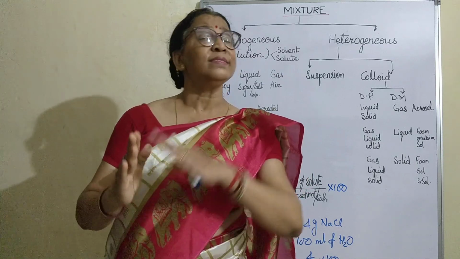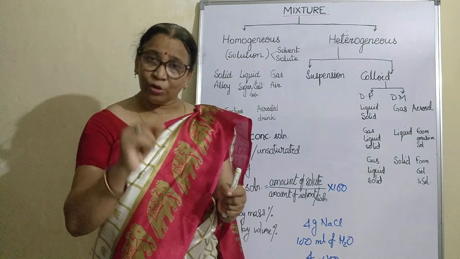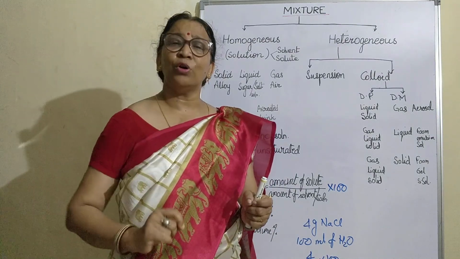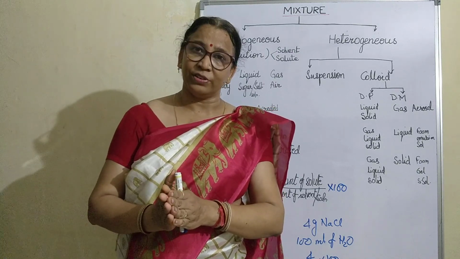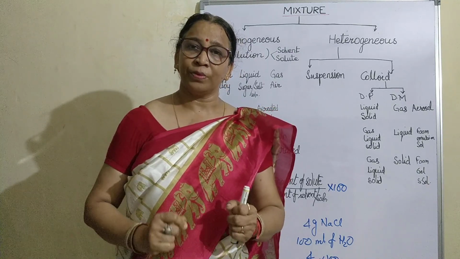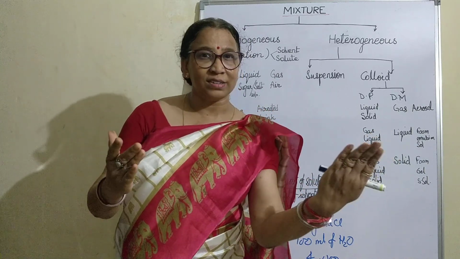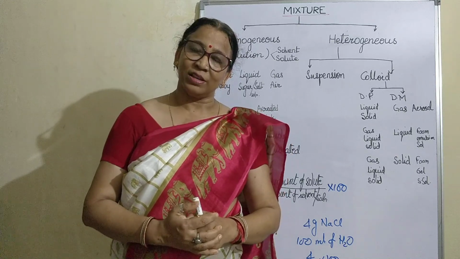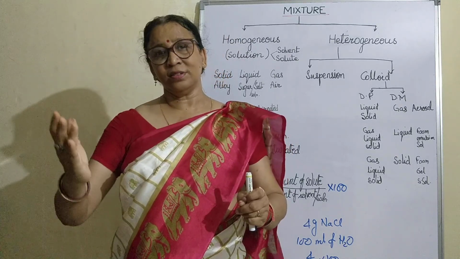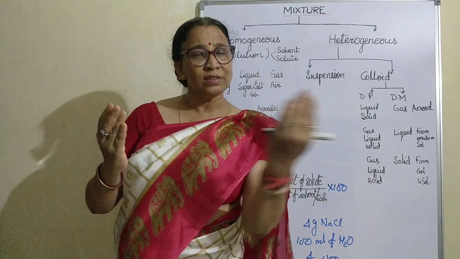When the light gets reflected. But the particles of the solution are so small that the light is not able to fall on their surface. That is why the light passes through. It is not reflected because of the very small size of the particles. And this is the reason why you cannot see the path of the light through these solutions.